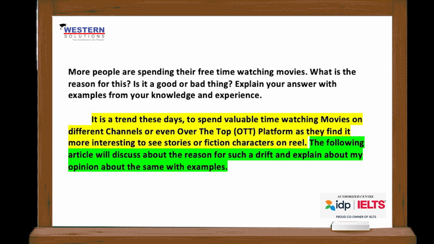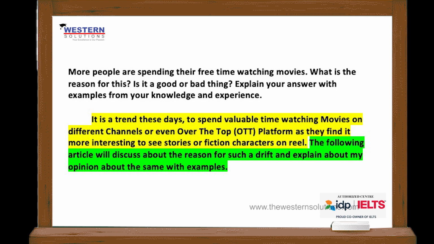As you know, in this kind of format, the first paragraph will only have two sentences, that's paraphrasing and outline. So first of all, what I will try to do is paraphrasing in this way. It is a trend these days to spend valuable time watching movies on different channels or even over the top platform, that is OTT platform, everyone is aware of it, as they find it more interesting to see stories or fiction characters on reel. Then the next sentence comes up like this: the following article will discuss the reason for such a drift and explain my opinion about the same with examples. Right now, this could be the right paragraph.